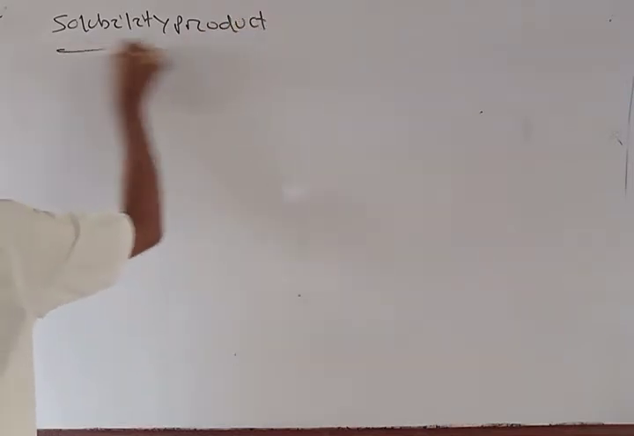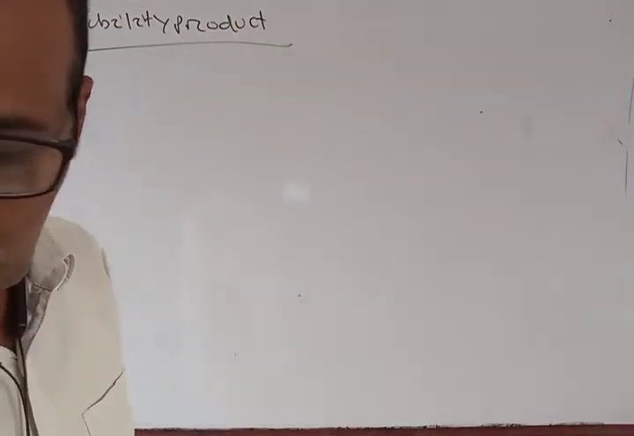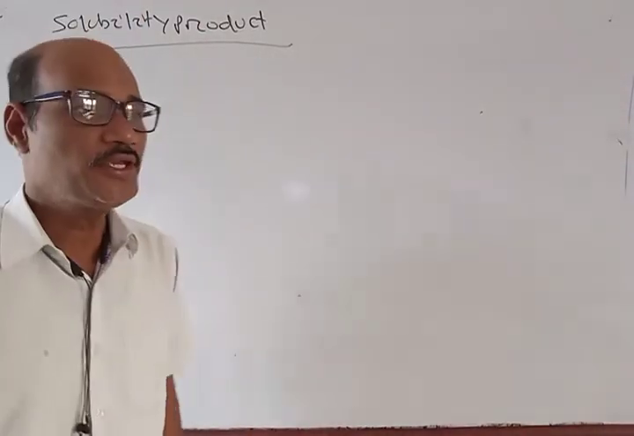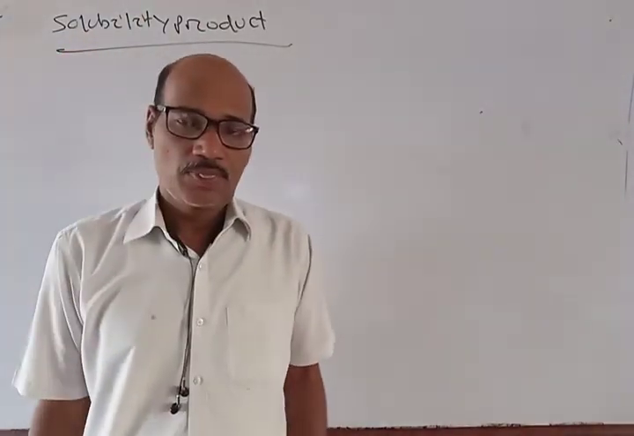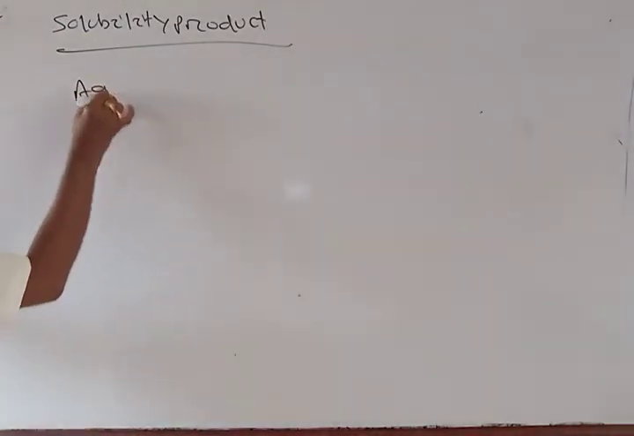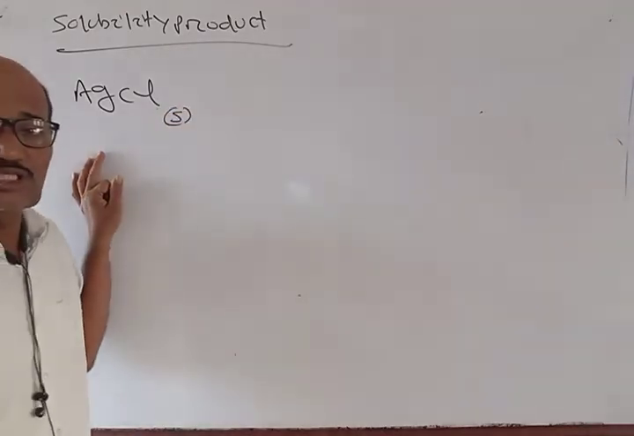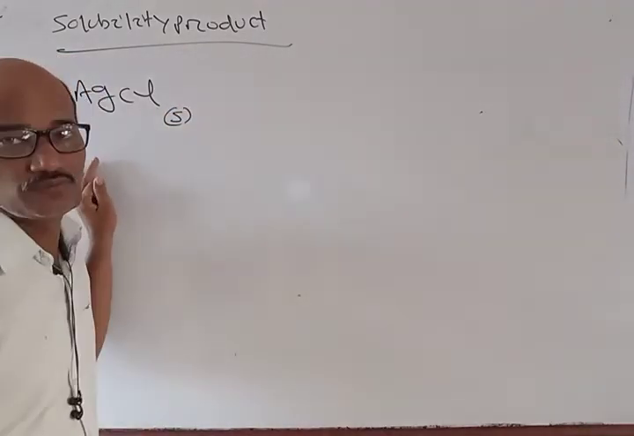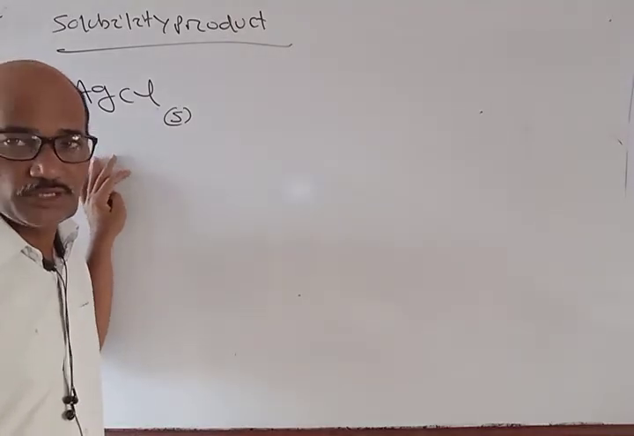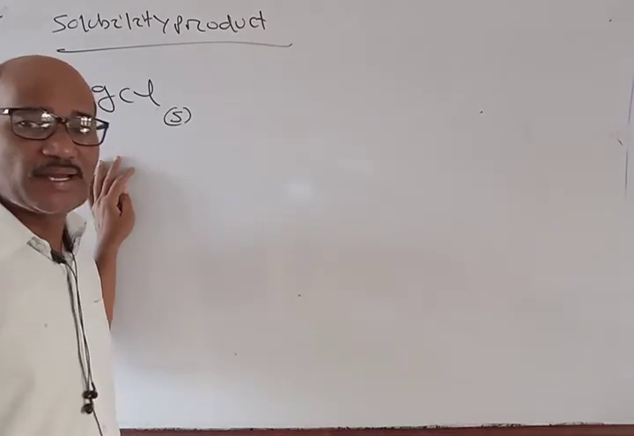Solubility product. See, if you consider a salt like AgCl, AgCl is a sparingly soluble salt. They undergo very little ionization.